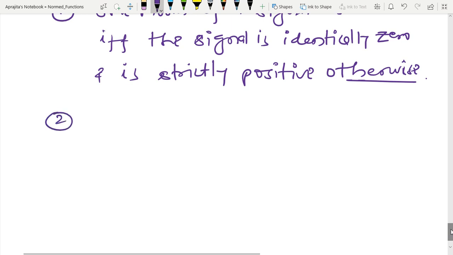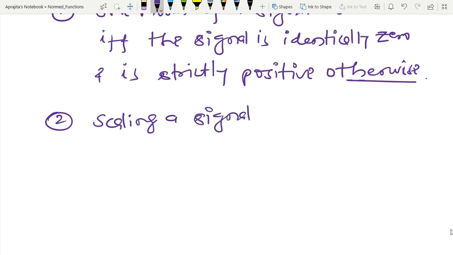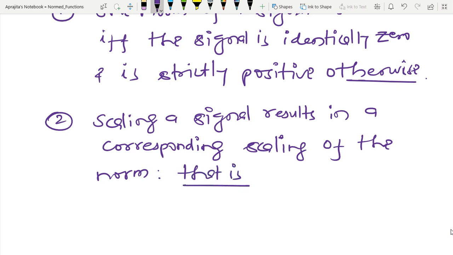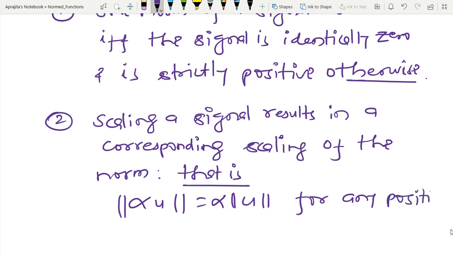What we are telling is that scaling a signal results in a corresponding scaling of the norm, and that is, I am telling that norm of alpha u is alpha times norm of u, for any positive constant alpha and for all u.